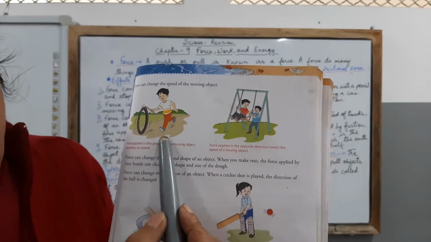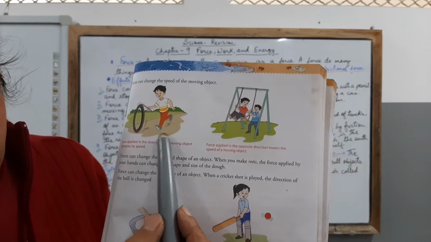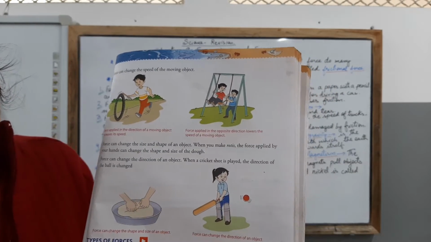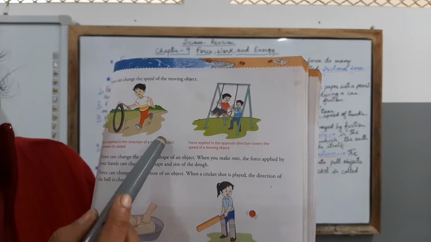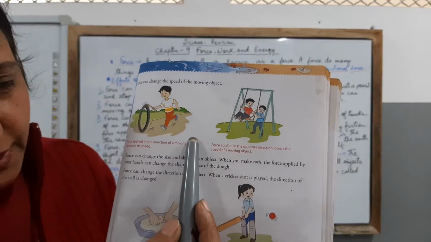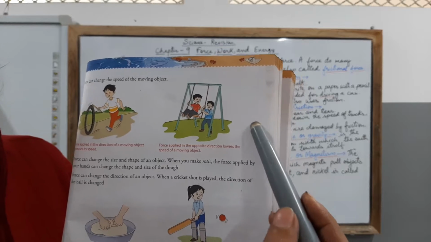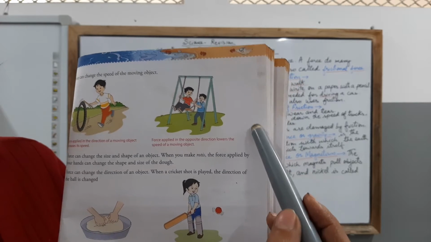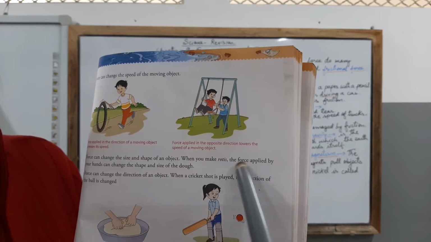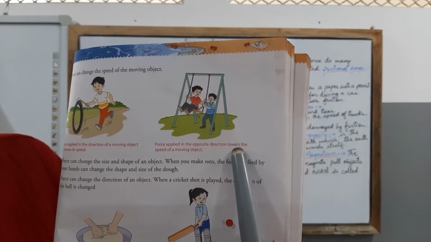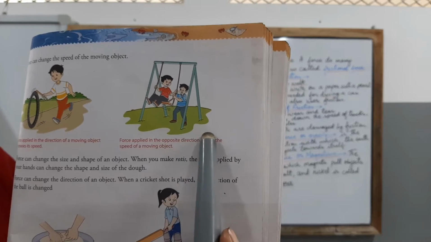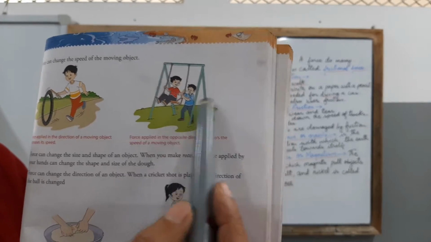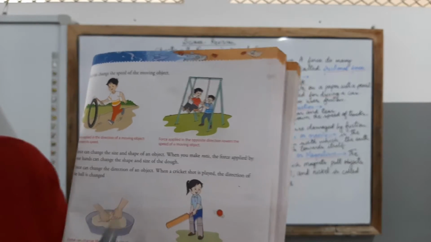Here, when the child is going to hit this again and again, the force applied in the direction of a moving object increases its speed. So, the boy can increase its speed. Then, in the second picture, the children are playing on the swings. Children, here also, force applied in the opposite direction lowers the speed of a moving object. Here you can see with the help of these two examples.